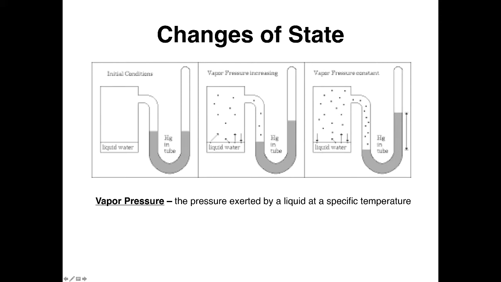So vapor pressure is the pressure exerted by a liquid that's in a gaseous state at a specific temperature. It depends on the type of liquid involved, the temperature, as I said, and the purity. Remember that the addition of a solute changes the vapor pressure, and it actually would lower the vapor pressure.